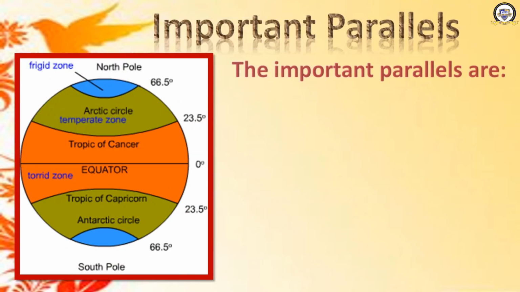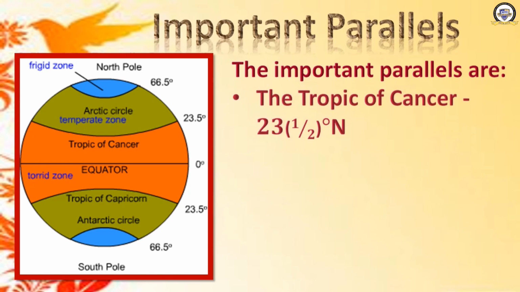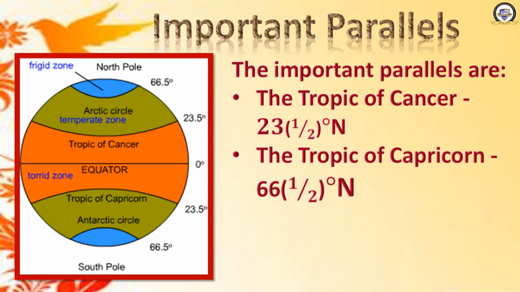What are they? Number 1, the Tropic of Cancer, 23.5 degree north. Very good. The Tropic of Cancer is at 23.5 degree north. Second one, the Tropic of Capricorn at 23.5 degree south. Now you might have understood why we should write N or S. It has to recognize that place, locate that place easily.